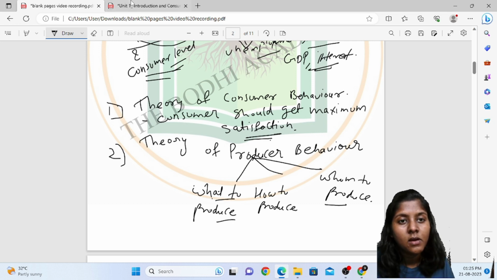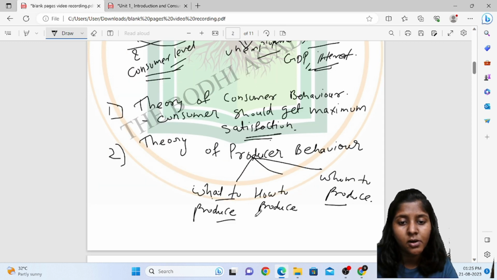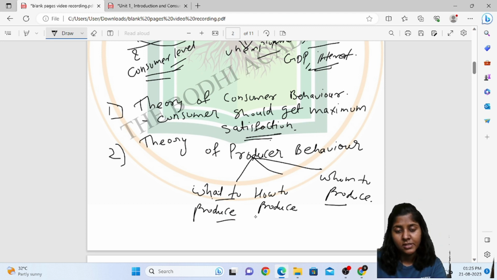Okay. So since he is a producer, he has to focus on the maximization of profit by taking into consideration all three things, that is, the central problems of an economy: what to produce, how to produce, and for whom to produce.